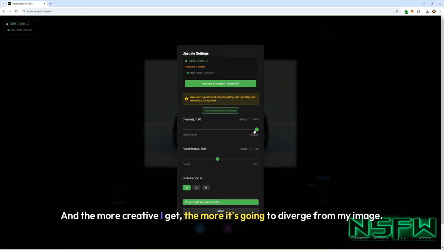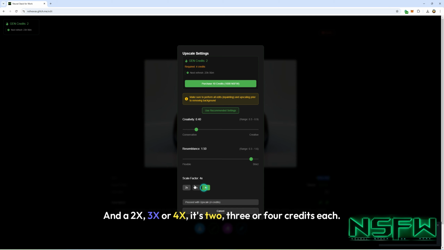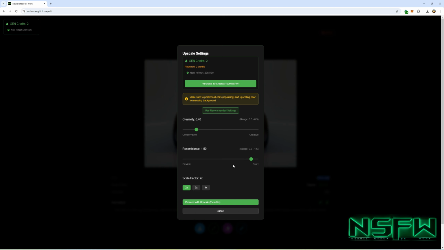And the more creative I get, the more it's going to diverge from my image. If I keep this simple, low, or keep this the resemblance so it looks the same with as little creativity as possible, it'll stay the same. And a 2x, 3x, or 4x, it's 2, 3, or 4 credits each. That's basically just based on the rate of GPU hours.